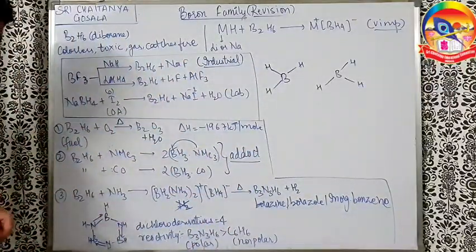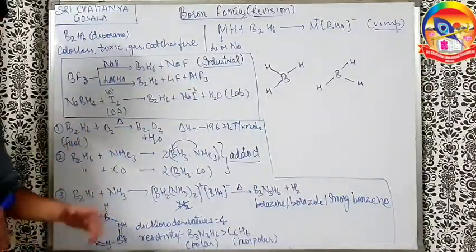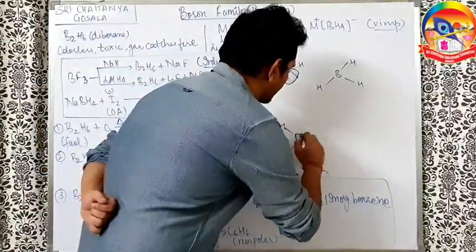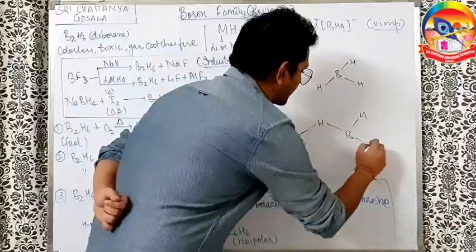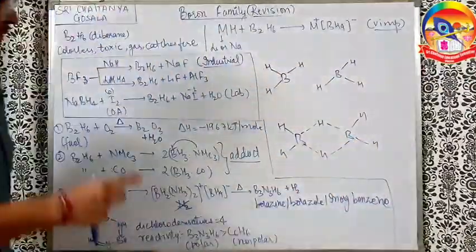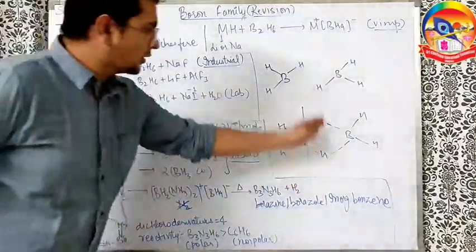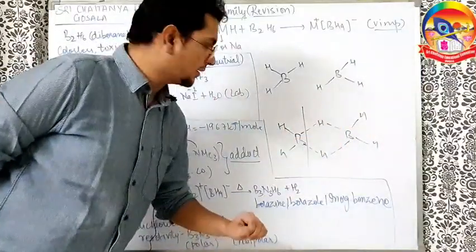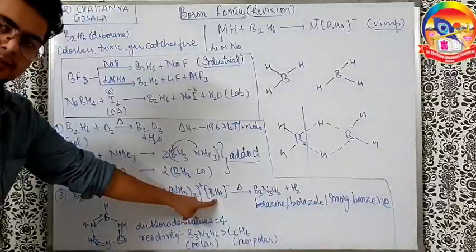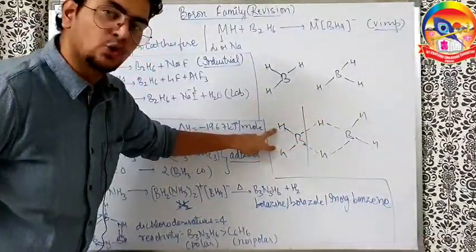What happens when B2H6 reacts with ammonia? A very nice reaction happens. I am going to explain here. See, if you take the B2H6 structure, this is how the B2H6 structure looks, kind of. I'll explain in detail also, but right now for this explanation, I need this. So what happens here, the bond breaks heterolytically. That means both the bridging hydrogens go to one of the borons and it becomes BH4 minus. So this becomes BH4 minus, and the other one loses both the hydrogens and becomes BH2 plus.